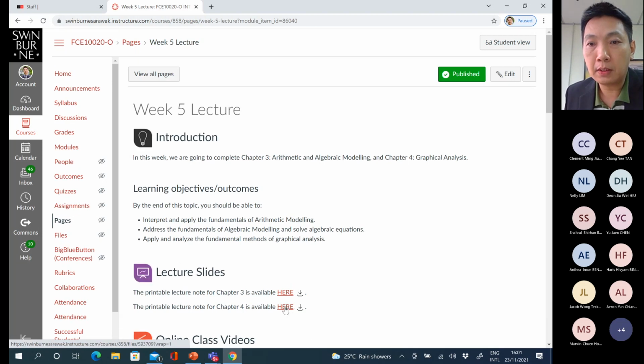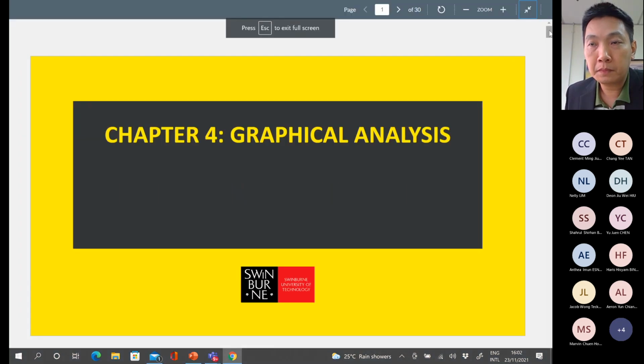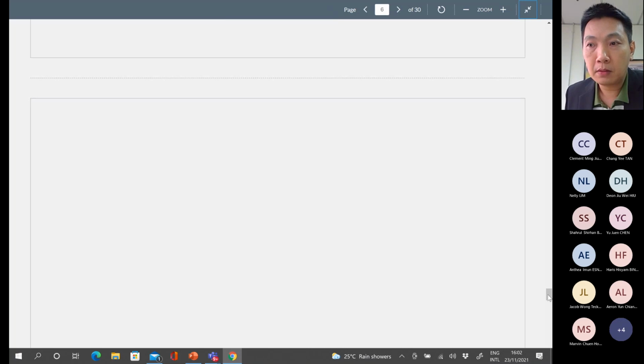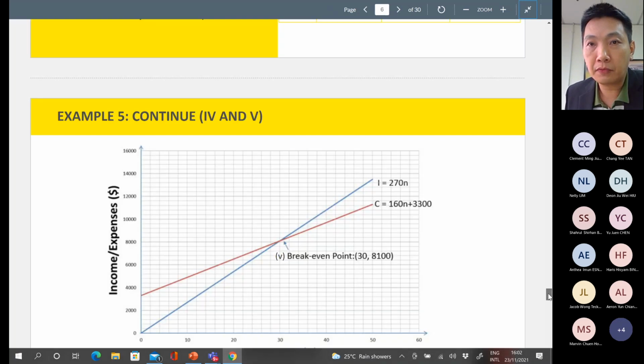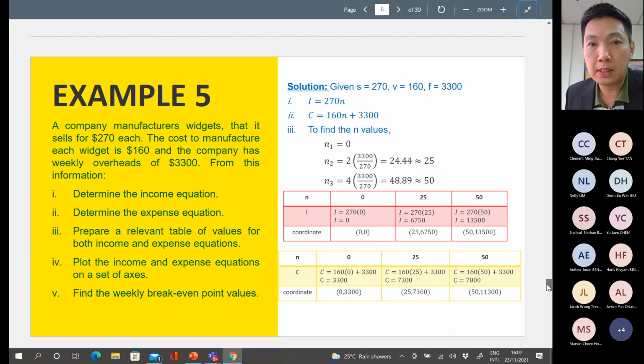Second lecture here, the chapter 4 break-even analysis. It should be the last few examples. This example, okay, but now you're asked to calculate by using equation. So let us do one more time. All right, so this question, example 5.